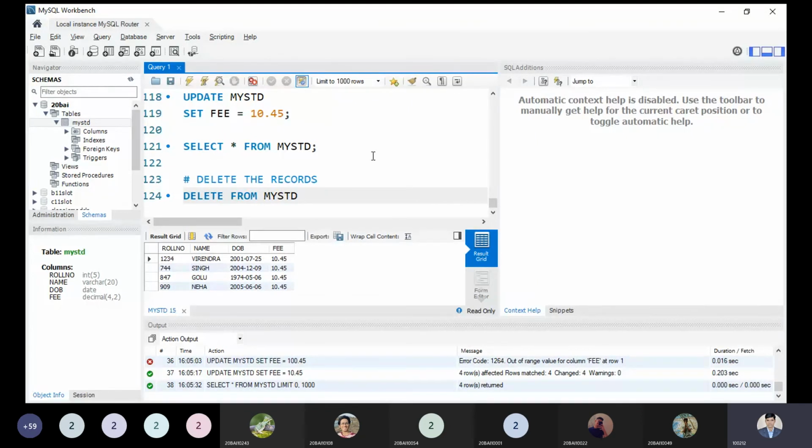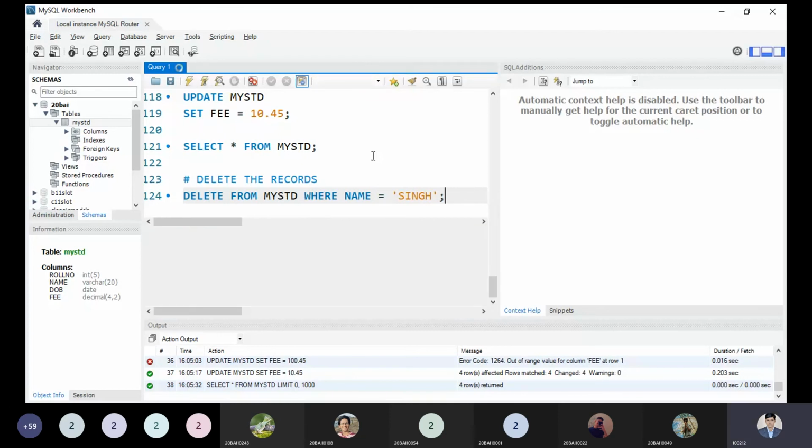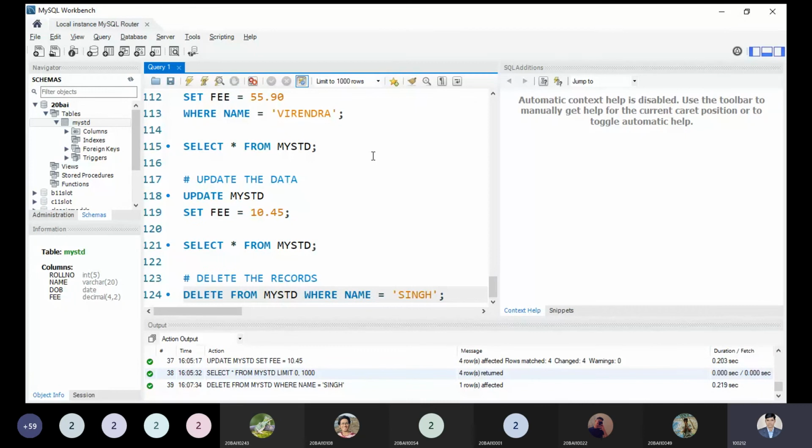Okay. So if I'm doing so, what happened? All the records will be deleted. That is the point. All the records will be deleted. So I have to put the condition where name is equal to Singh. While using the update command or delete command, please take care with the command properly, else your data will be removed. So delete from my student data table where the name is... So I'm executing this. One row will be affected. Let me show my proof over here.